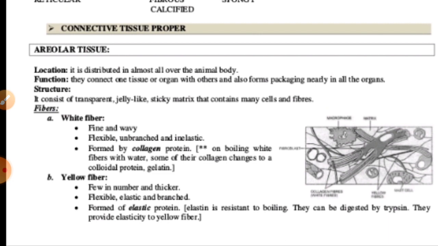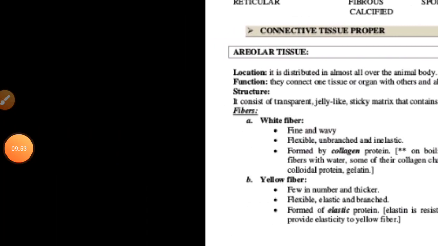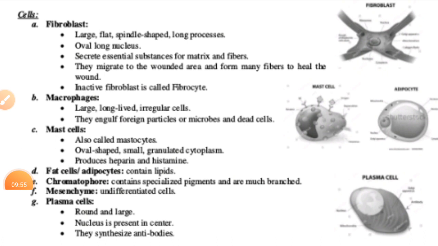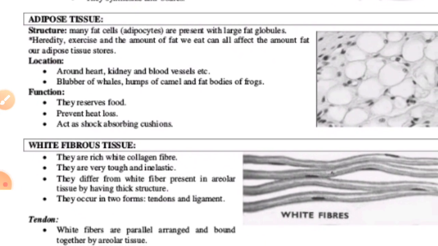Then the second type of tissue, that is the adipose tissue. If we talk about adipose tissue, it is a modified type of areolar tissue. Its matrix contains a large number of adipose cells along with fibrocytes and macrophages.